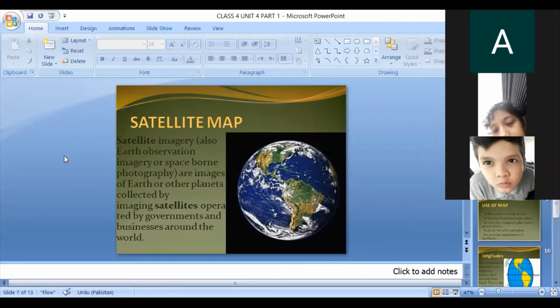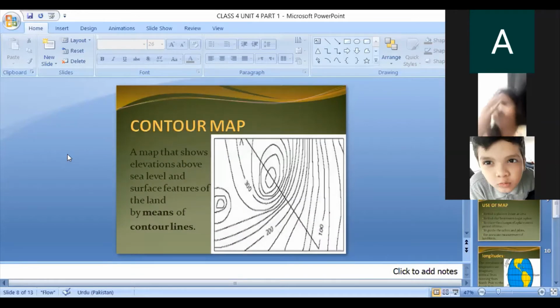You can get photographs of different things with the help of satellites, and after that you can see the maps. For example, astronauts go to the moon, then they take pictures and send them back to the earth. Then you can see the map of the moon with the help of satellite. This is the satellite map. Okay, next is contour map.